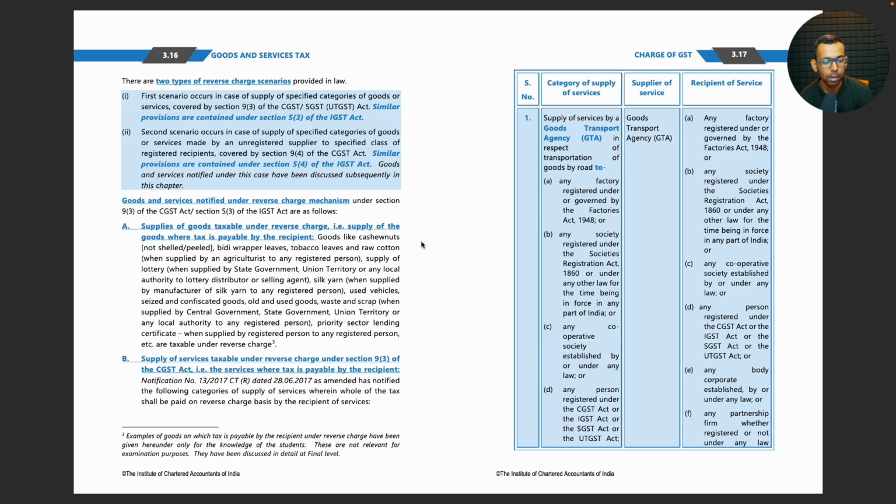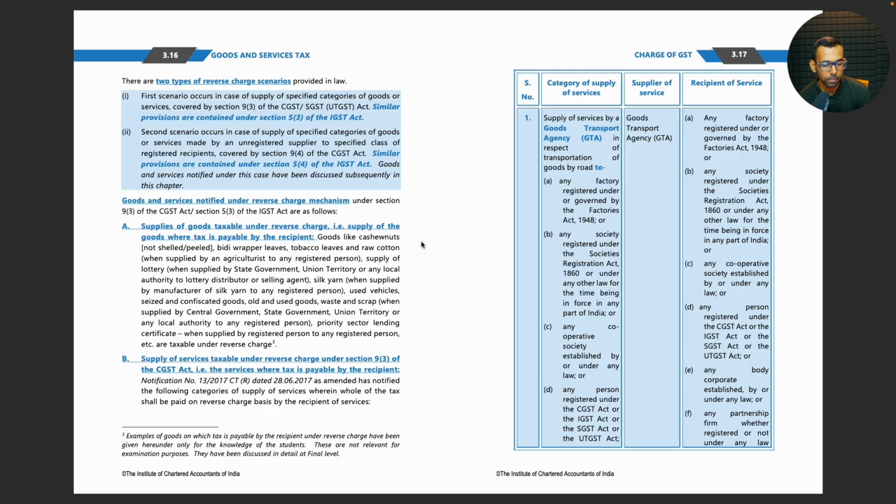Used vehicles, seized and confiscated goods, old and used goods, waste and scrap when supplied by central government, state government, union territory or any local authority to any registered person. Priority sector lending certificate when supplied by registered person to any registered person is taxable under reverse charge. Okay. So these are the goods that are covered under reverse charge. Now let us talk about services.